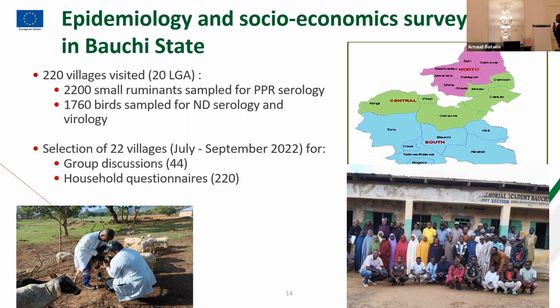Thank you. So we'll continue with what we've done in Bauchi. For Bauchi, we've visited 220 villages across 20 LGAs, and 2,200 small ruminant samples were collected for serology. 1,760 herds were sampled for ND serology, while for the focus group discussions, 22 villages were visited, 44 group discussions were held, and then also questionnaires across 220 villages.